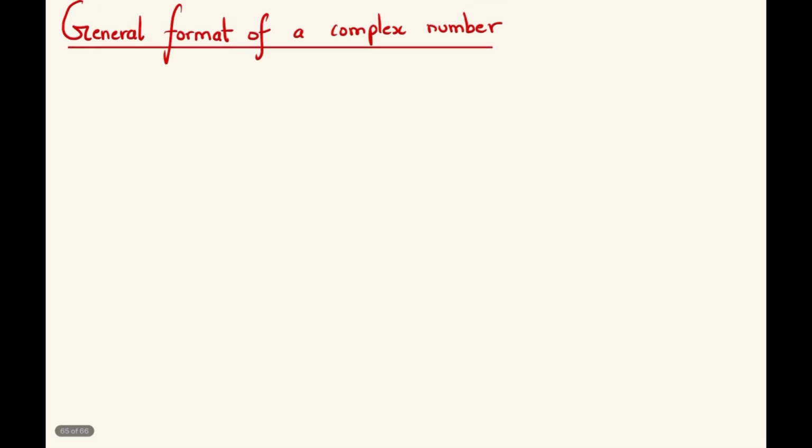General format of a complex number. In the last video, we saw that we assigned a variable i or j equal to the square root of minus 1. Now, the general format in which this can be expressed is, let's assign a variable for the entire complex number, say z in this case. z is equal to a plus or minus ib, where a and b are variables that can be any numbers.